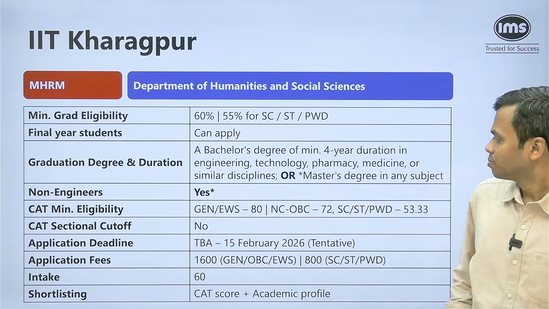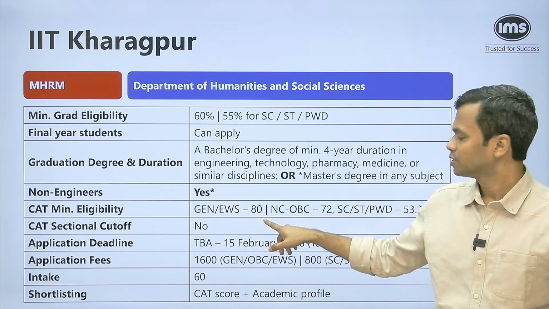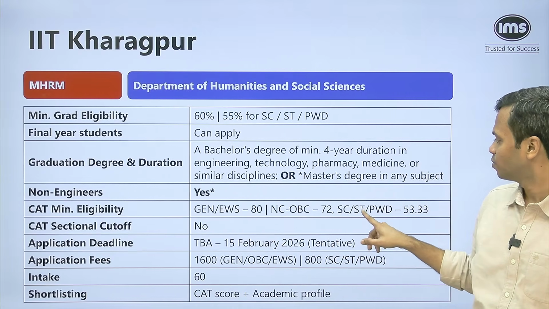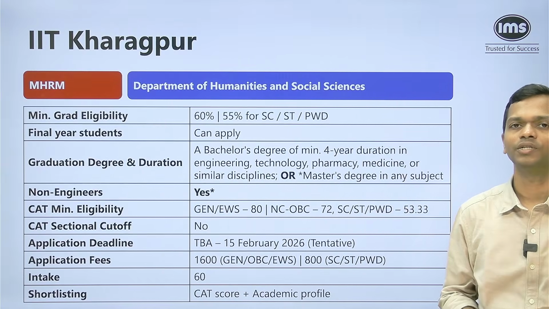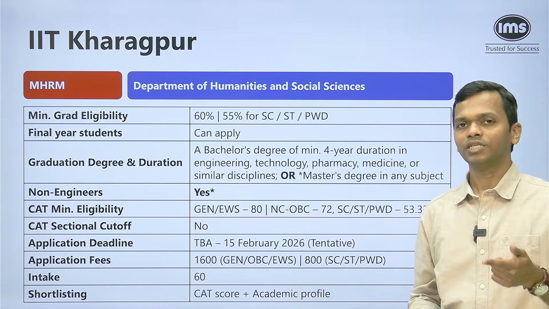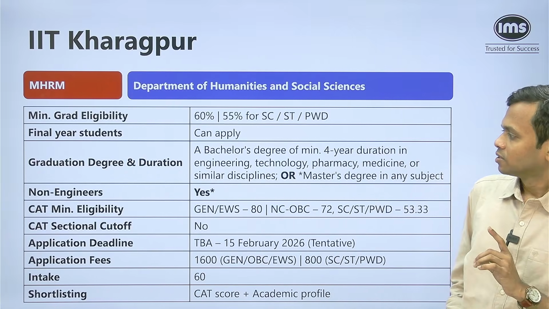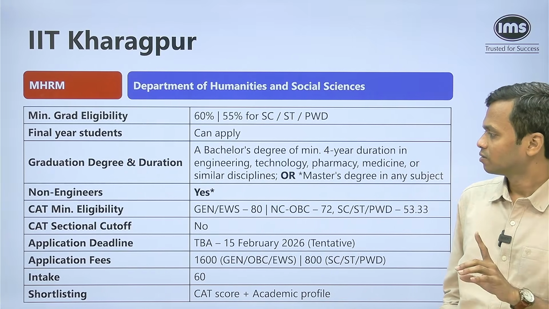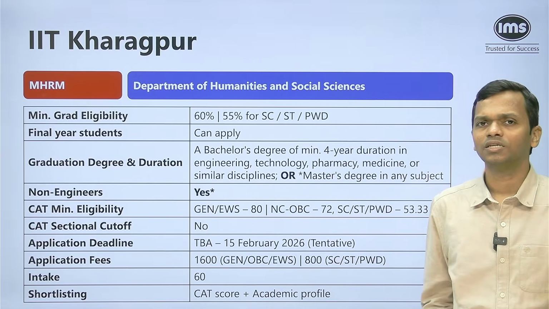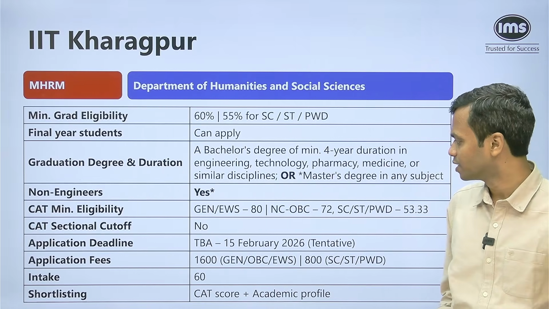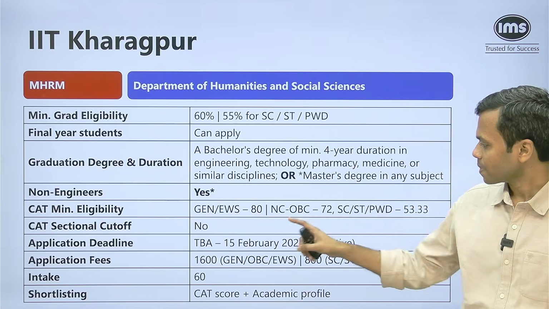Now, what's the minimum eligibility for CAT? General EWS 80, NCOBC 72, SC, ST, PWD is 53.33. So if you're above these numbers, you are eligible for the program. Otherwise, you are not. Sectional cutoffs, not applicable. The deadline is yet to be announced, but last year it was around 15 Feb. So mostly tentatively that could be the deadline.